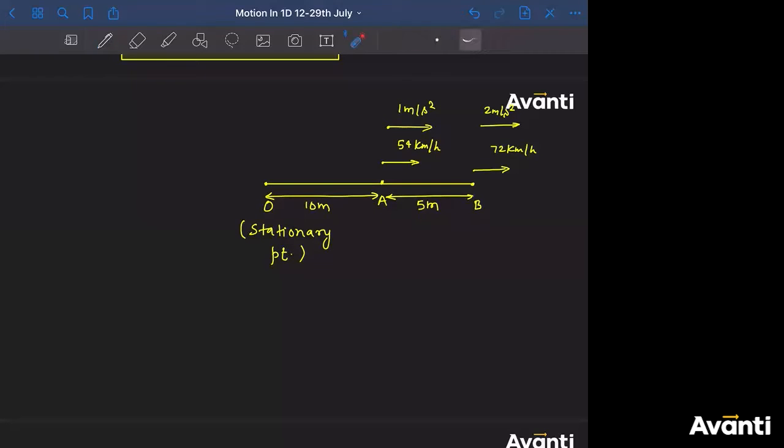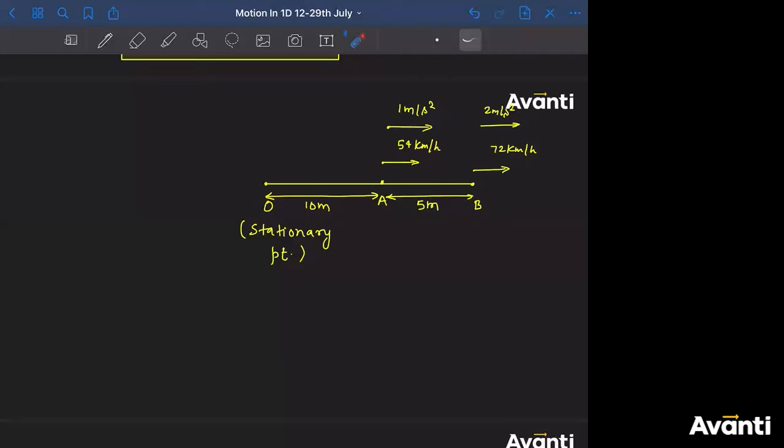Guys, tell me, what are these velocities? This 54 kilometer per hour and 72 kilometer per hour. This velocity is with respect to what? You must have seen these kind of velocities given to you in any question directly. So these velocities are with respect to what? किसके respect में है? So if it is given to you velocity of A, that means it is velocity of A with respect to ground. ठीक है? Similarly, if it is given to you velocity of B, that means velocity of B with respect to ground.